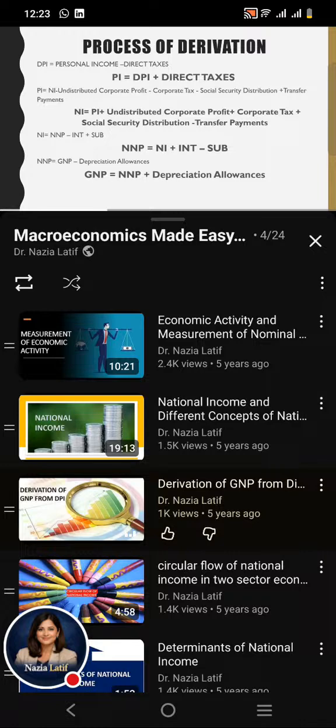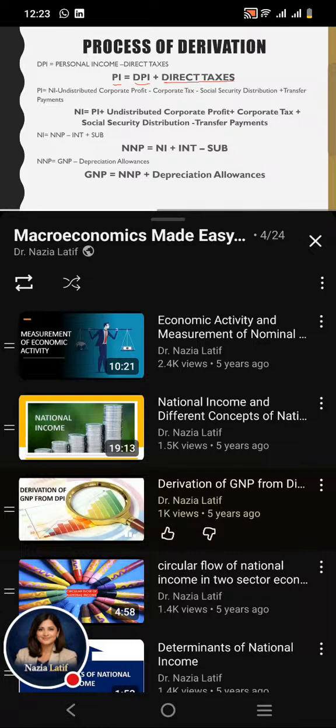As we know, disposable personal income is equal to personal income minus direct taxes, where direct taxes represent the type of tax where the tax burden cannot shift to another person. By seeing this equation, if we solve it for personal income, we can derive personal income as personal income is equal to disposable personal income plus direct taxes.